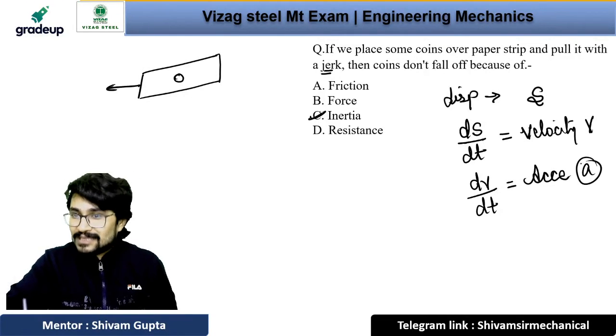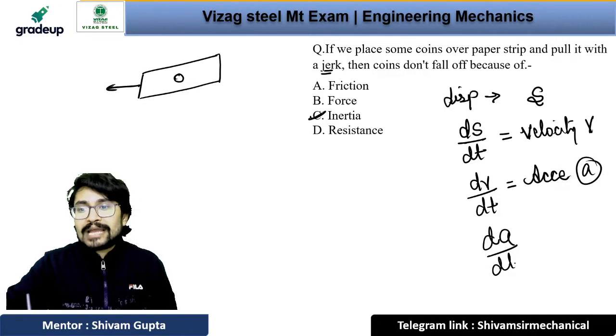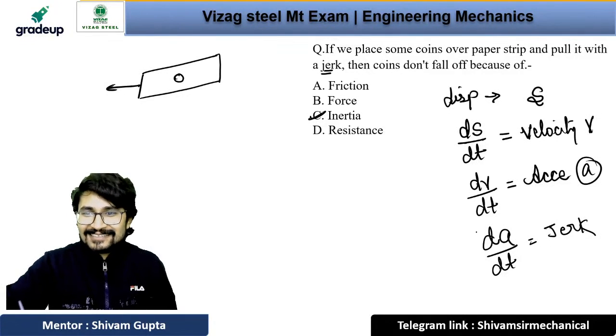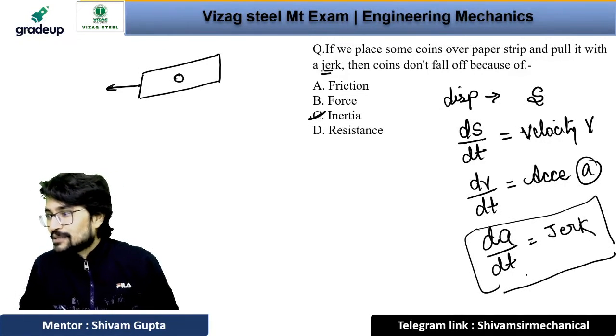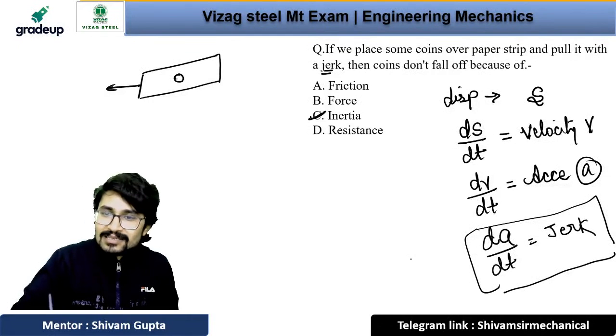And when we write change in acceleration with respect to time, what do we get? We get jerk. So this is the jerk, that is da upon dt. The rate of change of acceleration with respect to time is known as jerk.